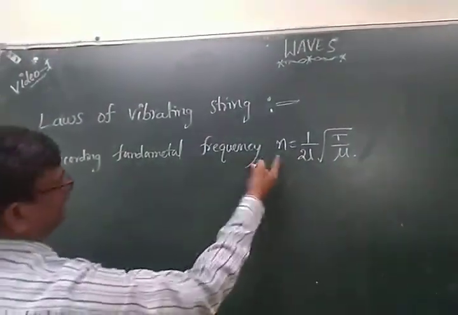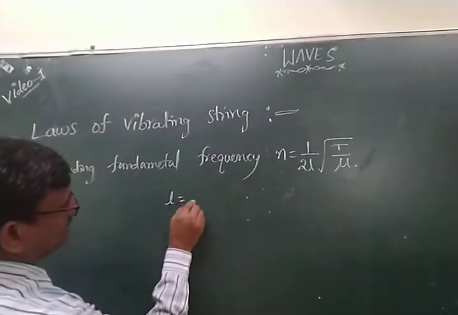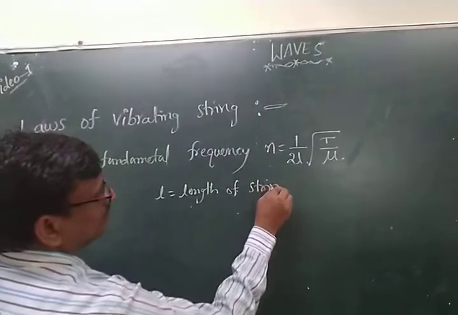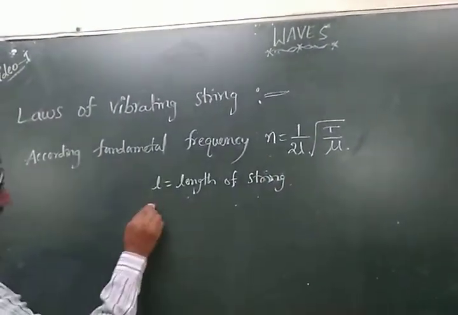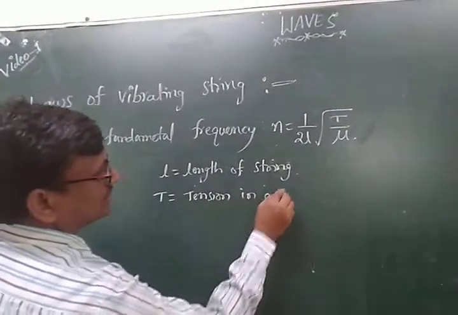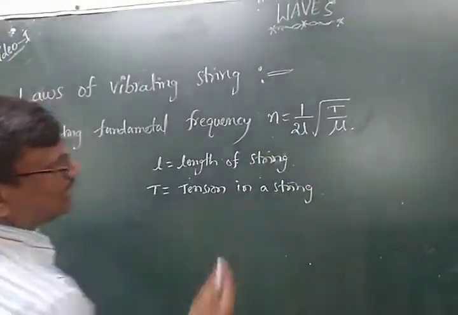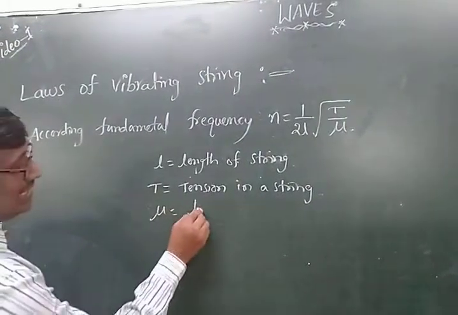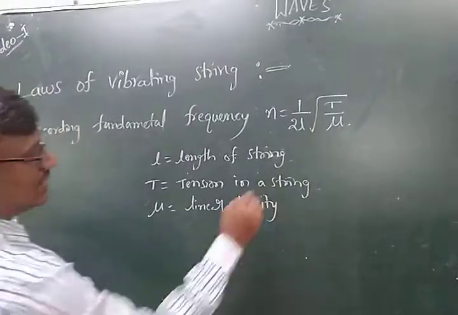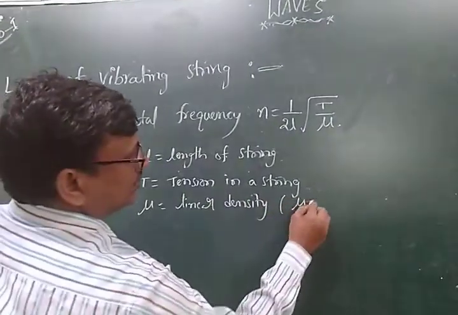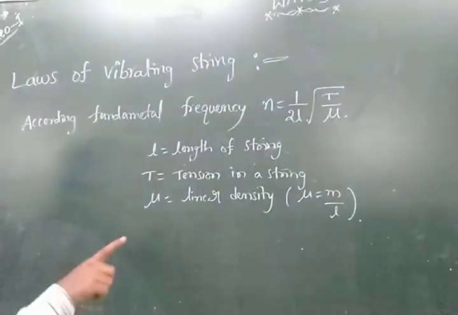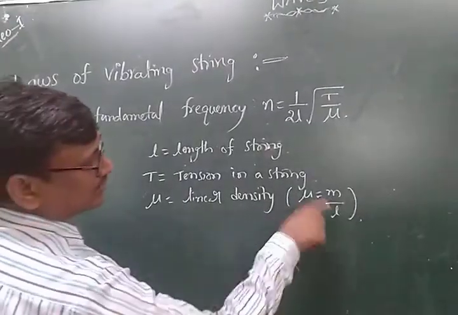Here, N is equal to fundamental frequency, L is equal to length of the string, T is equal to tension in a string, and nu is equal to linear density. That linear density we can also write as nu is equal to mass per unit length, because the string has only length.